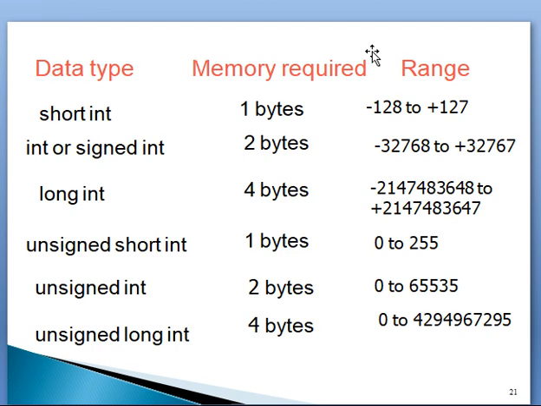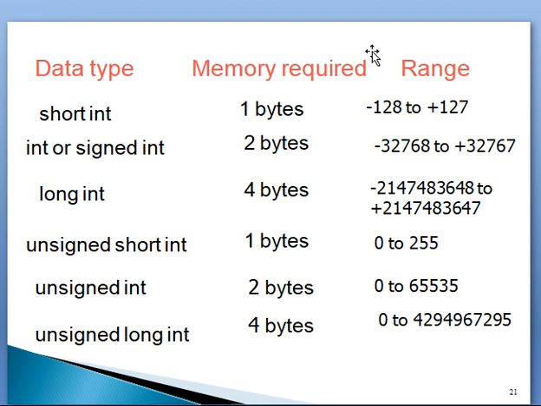So here the data types have type qualifiers. Short integer, memory required 1 byte. It can store range minus 128 to plus 127. Integer or signed integer, 2 bytes of memory is required. The range is minus 32,768 to plus 32,767.